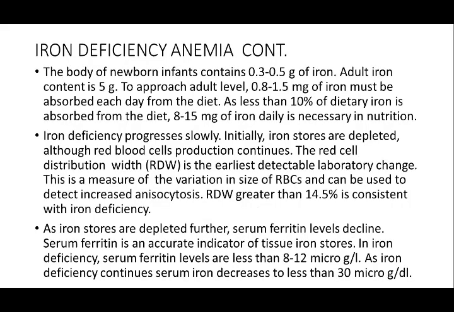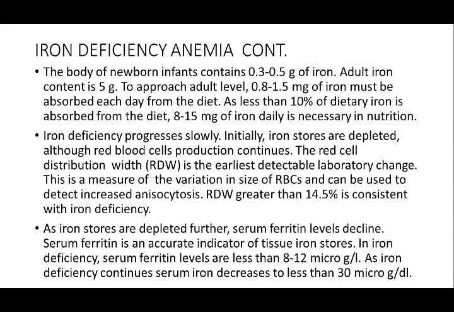The body of a newborn infant contains 0.3 to 0.5 gram of iron, and the adult iron content is 5 gram. To approach adult level, 0.8 to 1.5 milligram of iron must be absorbed each day from the diet. As less than 10% of the dietary iron is absorbed, 8 to 15 milligram of iron daily is necessary nutrition. So the daily requirement of iron is 8 to 15 milligram per day.